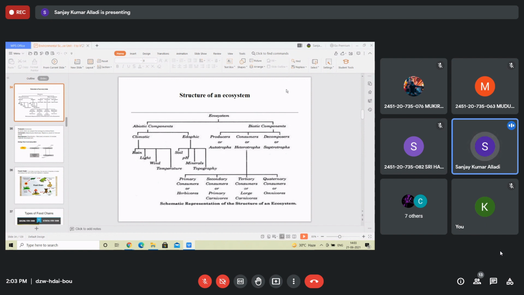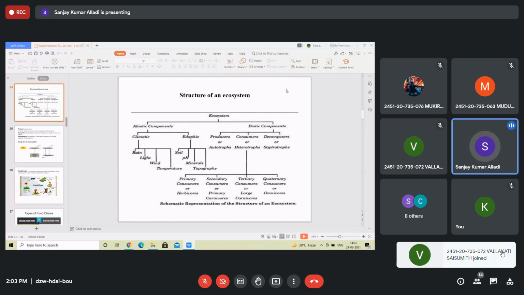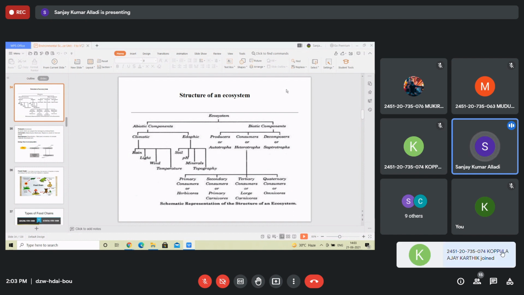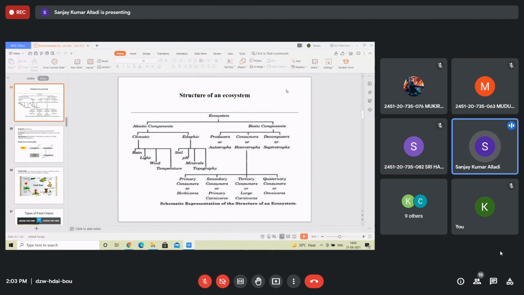Adaptive factor means soil, minerals, pH, topography, water, moisture content, mineral content, salt content, all of the soil. Even minerals and salts and water and all that are nothing but the soil particles, boulders, all in the water or on the soil. That is nothing but adaptive factors.